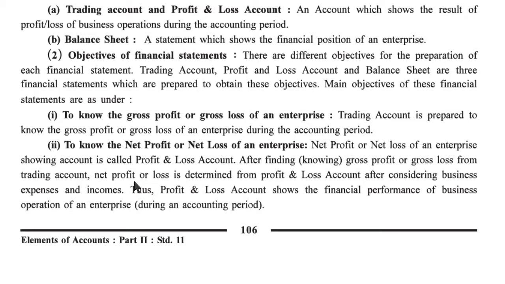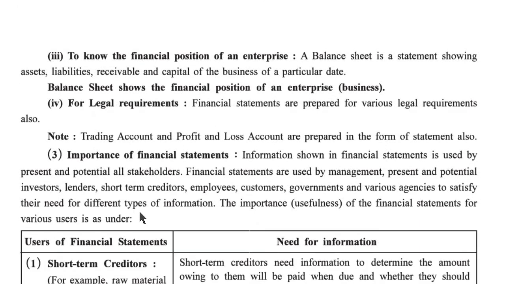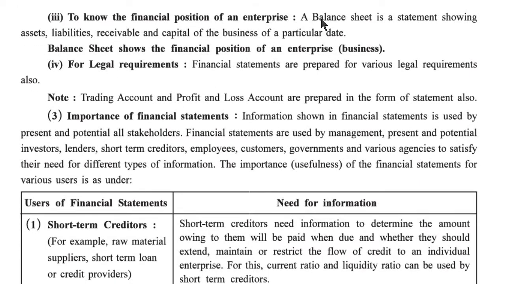So this way, the profit and loss account is prepared after considering business expenses and incomes. Thus, the profit and loss account shows the financial performance of a business operation of an enterprise during the accounting year. Now third, to know the financial position of an enterprise: a balance sheet is a statement showing assets, liabilities, receivables and capital of the business on a particular date. The balance sheet shows the financial position of an enterprise.